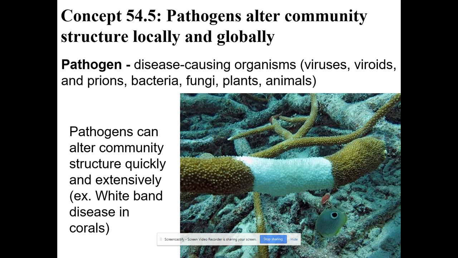Okay, we're finishing up chapter 54 with a quick talk on pathogens. Make sure you know what a pathogen is. It's a disease-causing organism. Viruses or bacteria, fungi, plants, animals like worms. So a pathogen is something that can infect you.